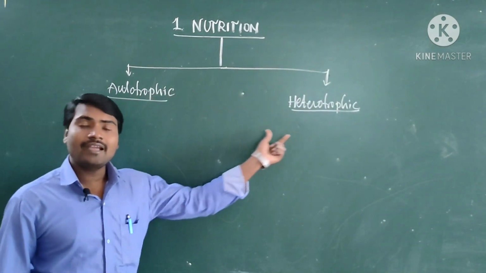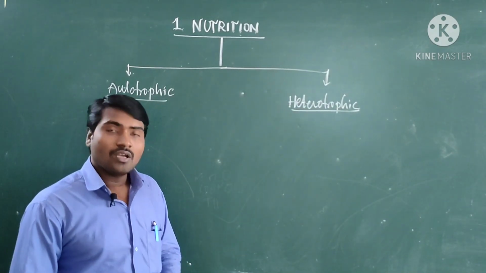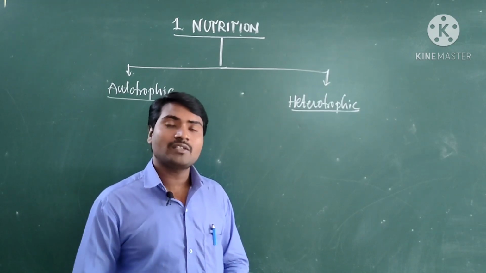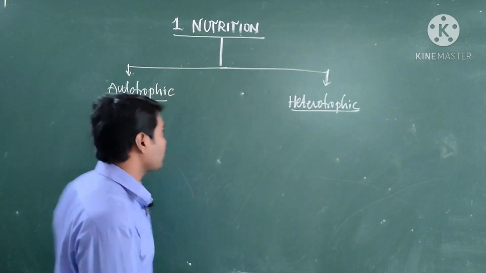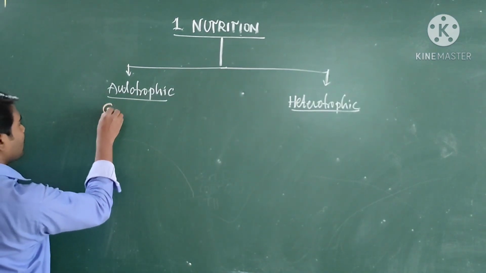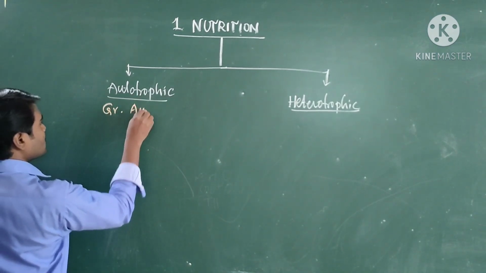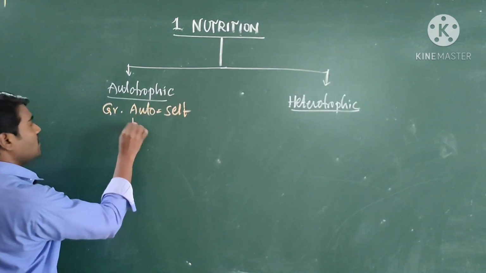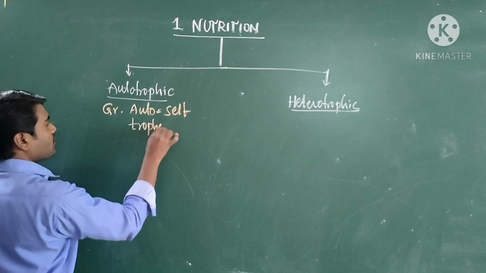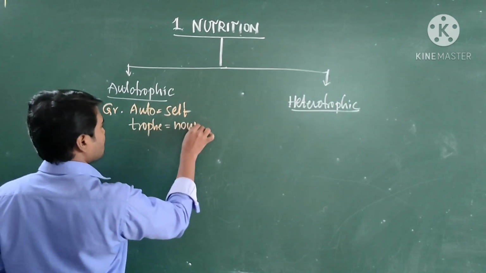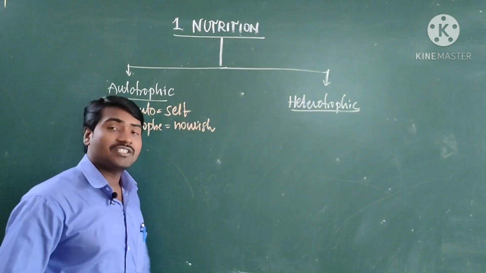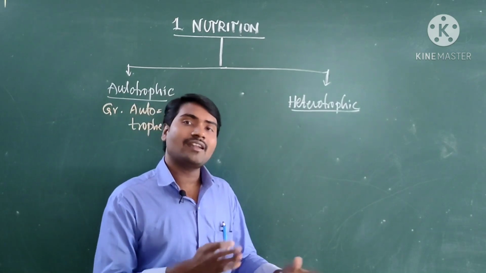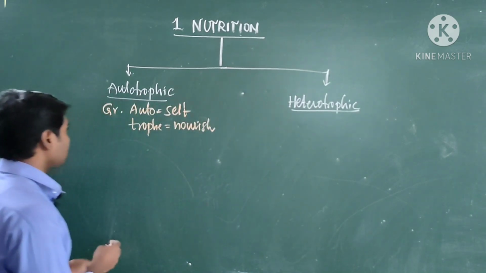Autotrophic nutrition and heterotrophic nutrition. The word autotrophs or autotrophic nutrition is derived from Greek. In Greek, auto means self and troph means nourish. So they nourish themselves, means they make their own food, so they are called autotrophs.